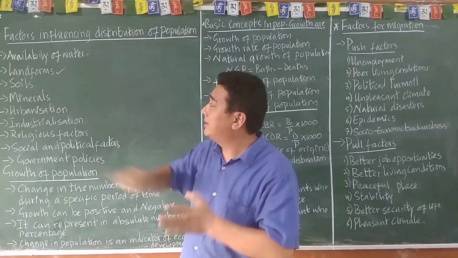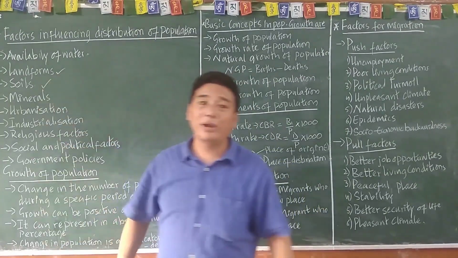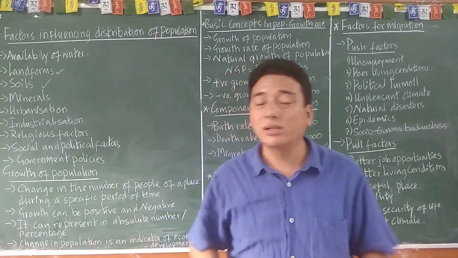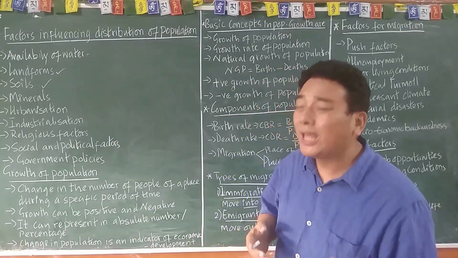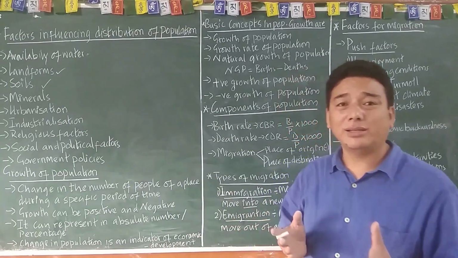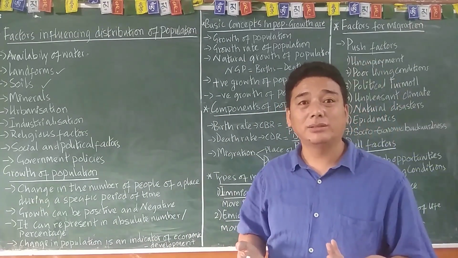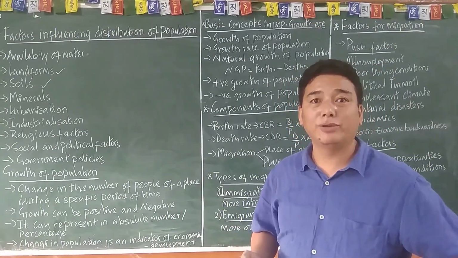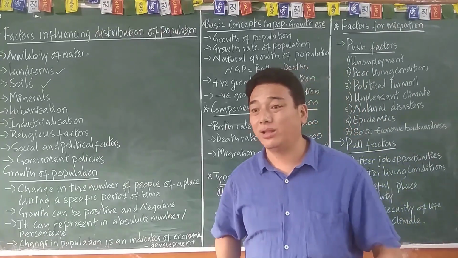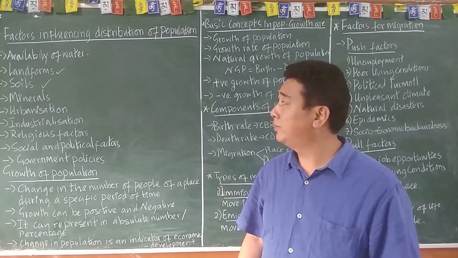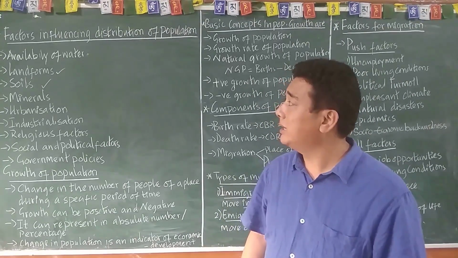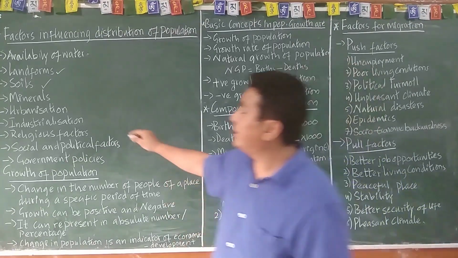Is that clear? The next one is soil. Wherever there is a good soil, agricultural activity can be practiced on it. Am I right? Wherever there is a good or fertile soil, you will find more population. Wherever there is an arid soil, desertic soil, or infertile soil, you will find less population there. Is it clear?